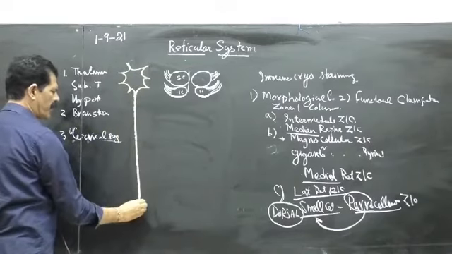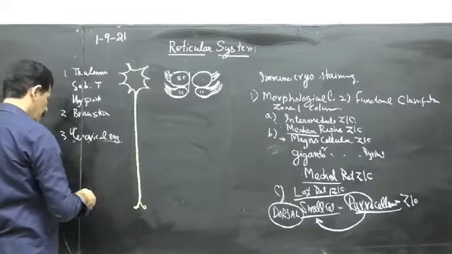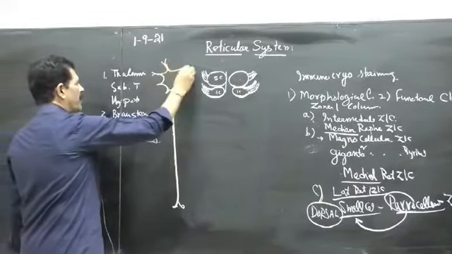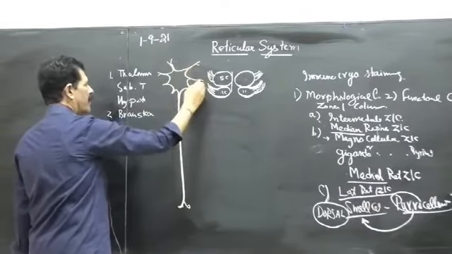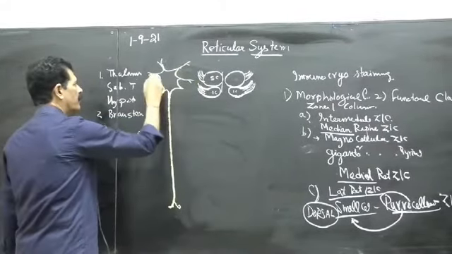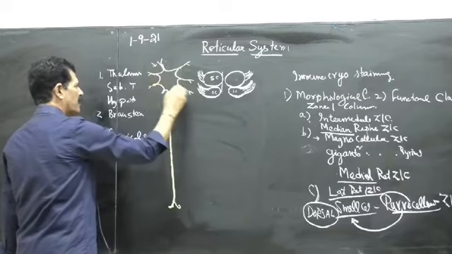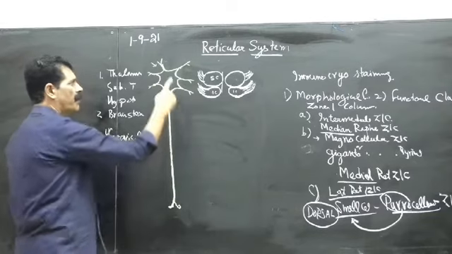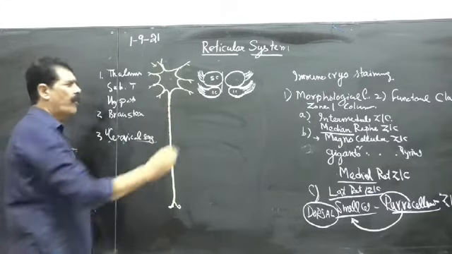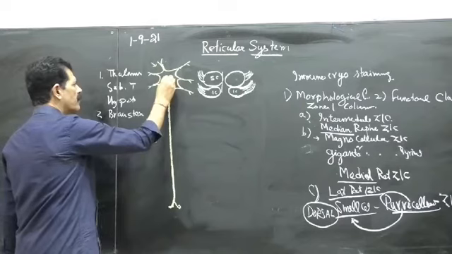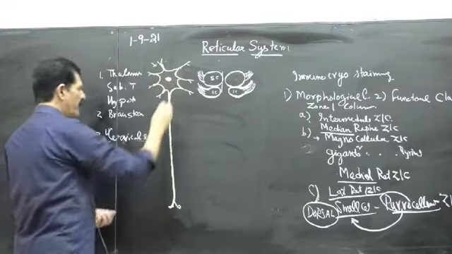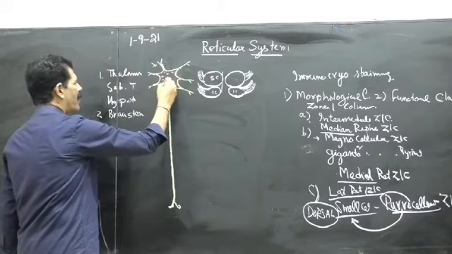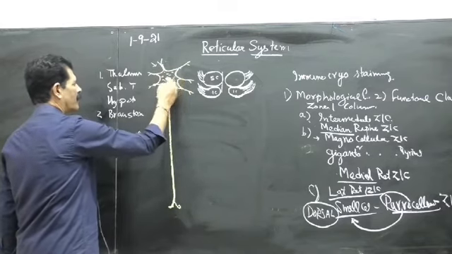The basic concept of the nervous system is the cell body with the dendrites. These dendrites are mainly afferent. They receive impulses from other parts of the CNS. So when I say gray matter, I am talking about the cell body with the nucleus, with cytoplasm, with the dendrites and all the organelles.